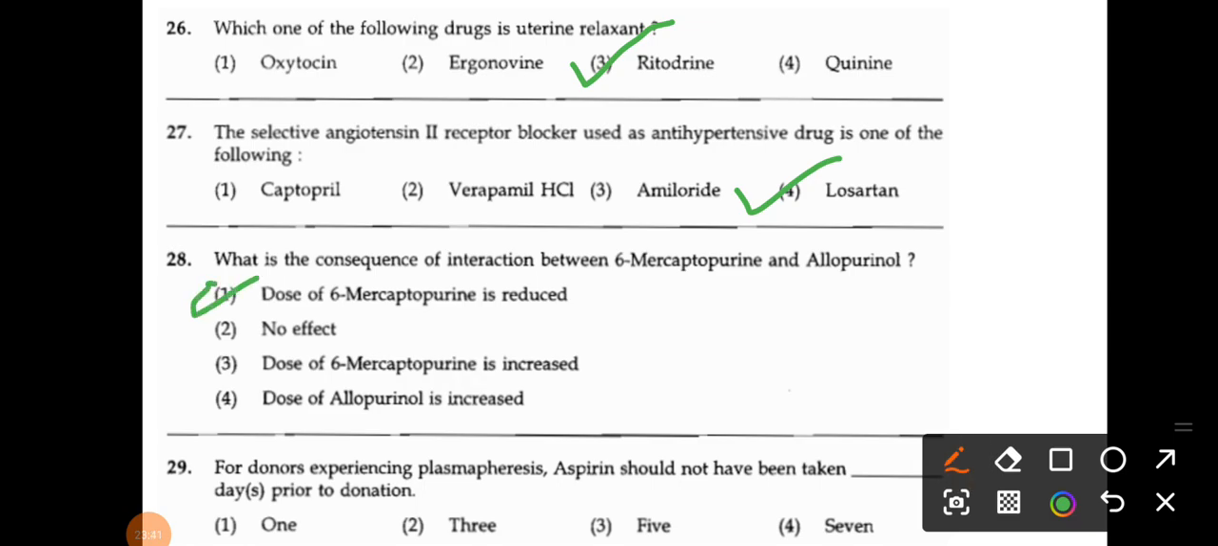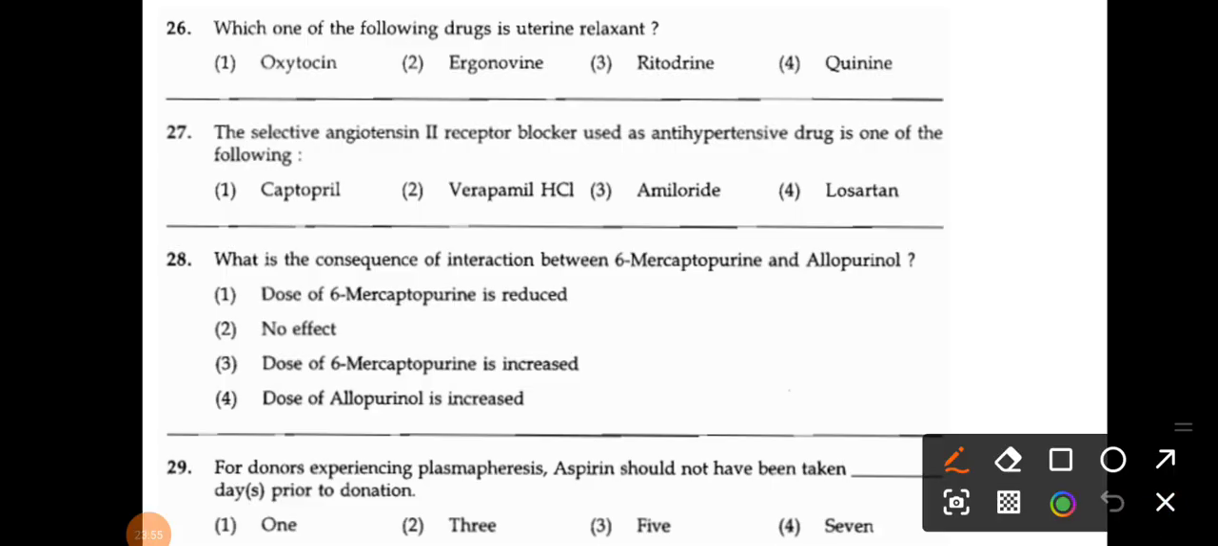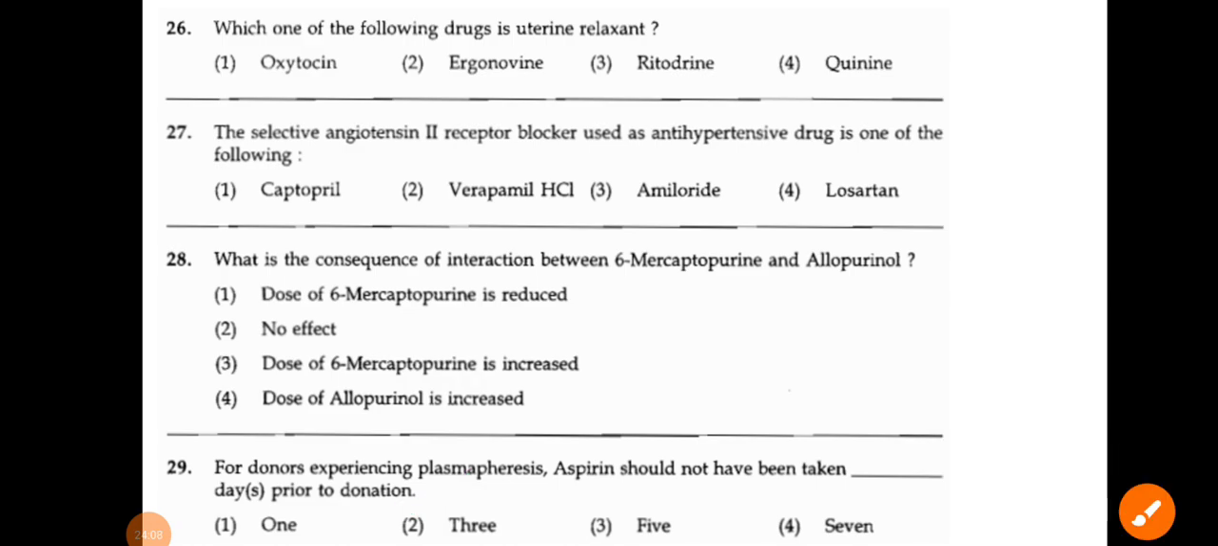That's why option number 1 is the correct answer. 29, for donors experiencing plasmapheresis, aspirin should not have been taken days prior to donation. The options are 1 day, 3 days, 5 days, or 7 days. So the correct answer is 3 days.